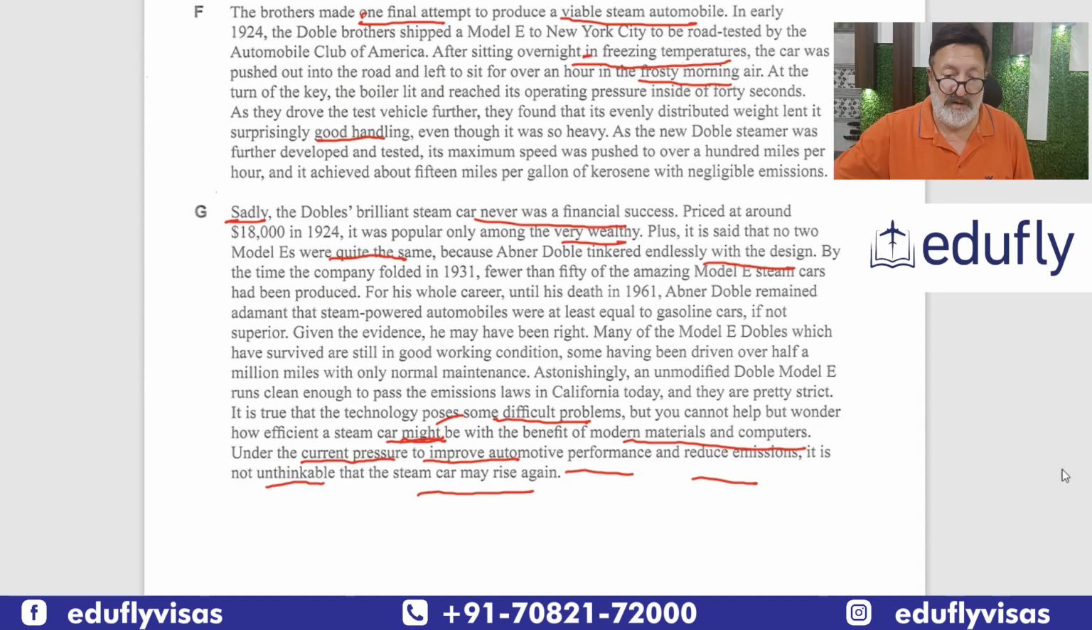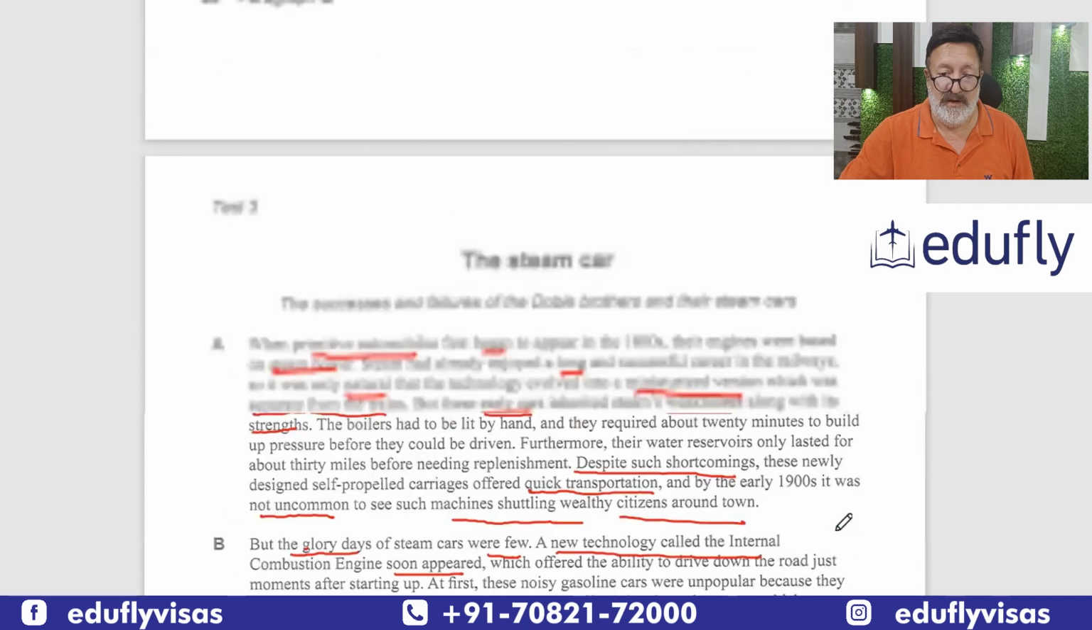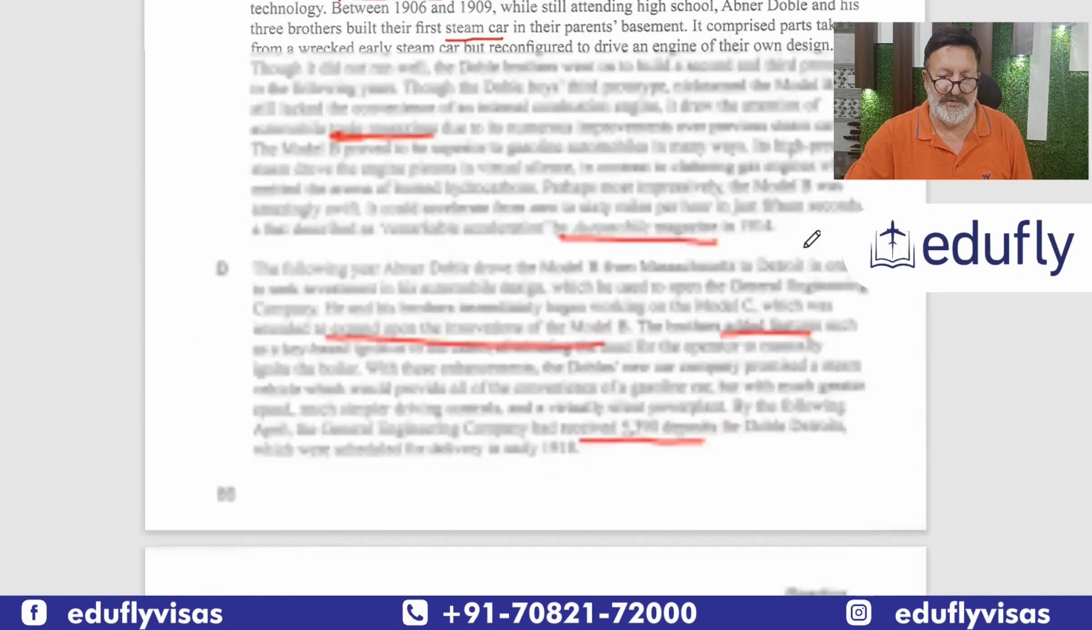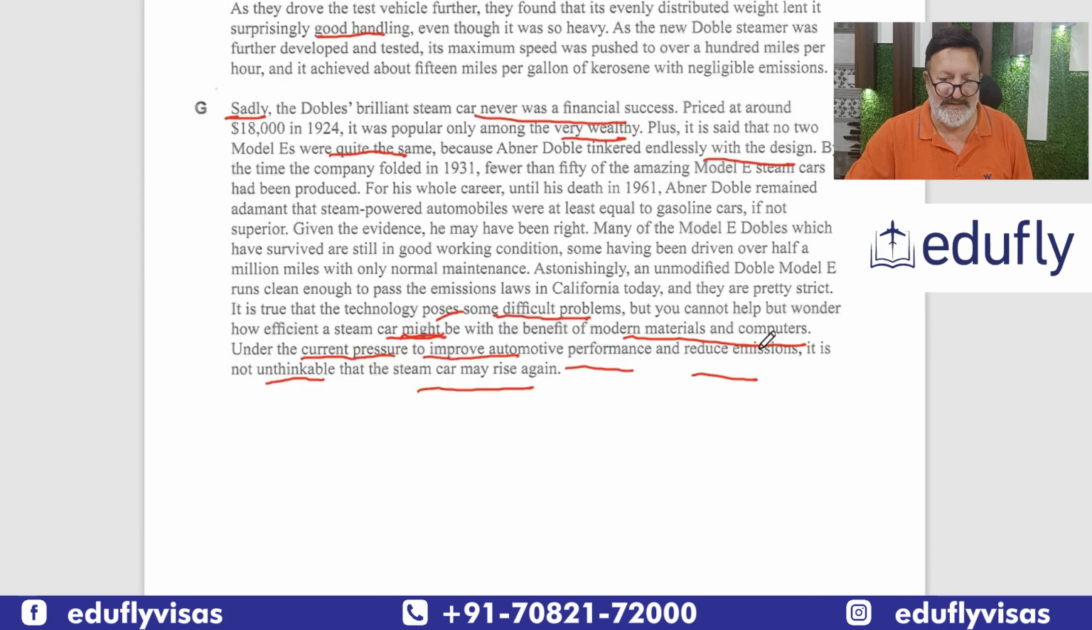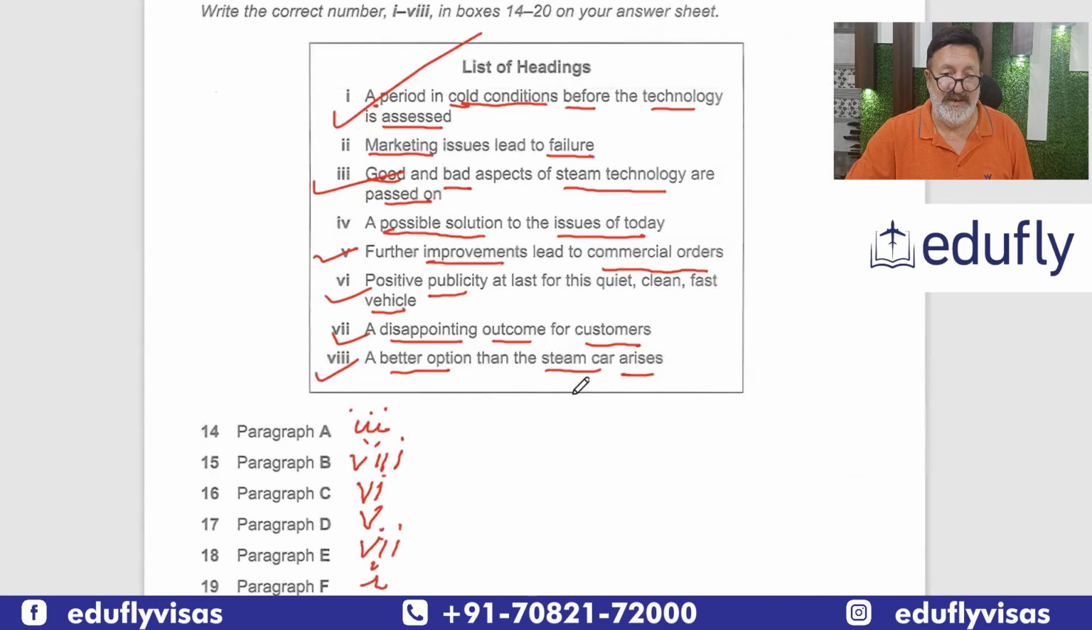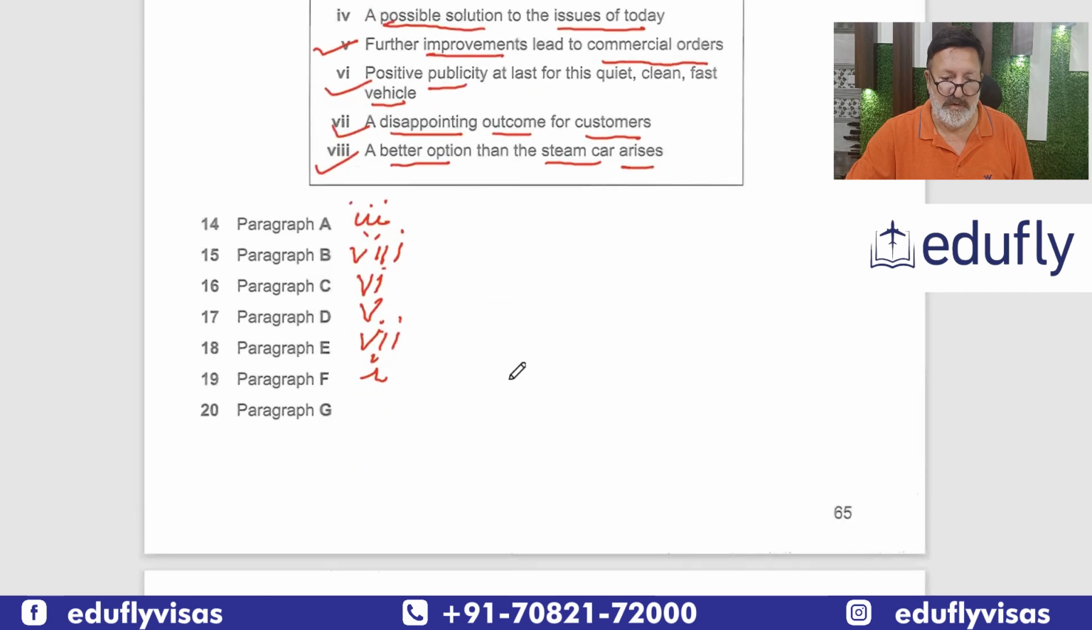So let's see if we get any answer. What we have read is that pressure is there, and in future things could be better. So it is marketing issues again. I didn't read that. And a possible solution to the issues of today. I think this is mentioned, because what did they say? Benefit of modern materials, improve performance, not unthinkable, it is thinkable. The steam car may rise again. So this is the answer, of course, for G. So for G, we have 4. So we can mark 4.